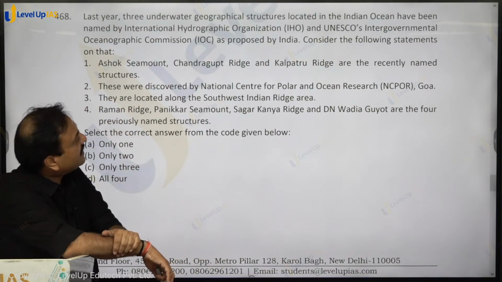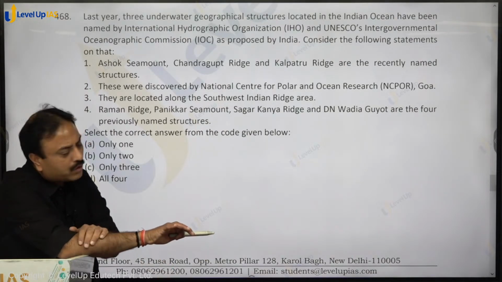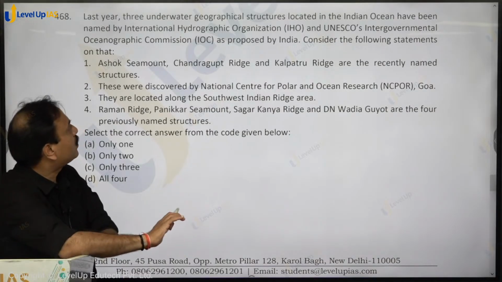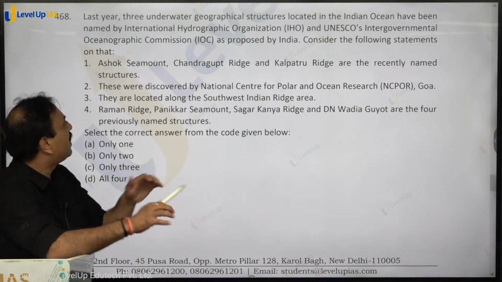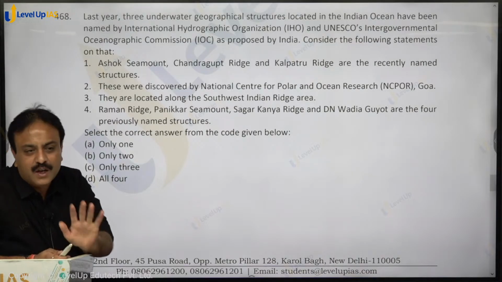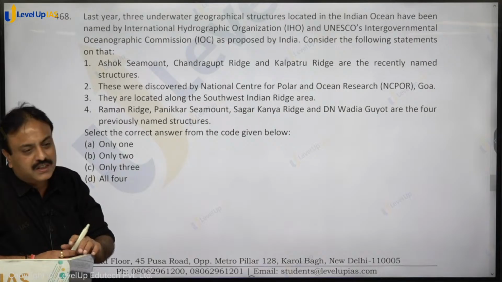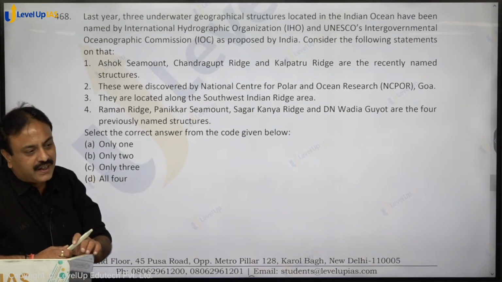So these 3 structures in Indian Ocean named by International Hydrographic Organization and Intergovernmental Oceanographic Commission, they have named it. Named are Ashoka Seamount, Chandragupta Ridge and Kalpatru Ridge. ये 3 नए नाम रखे गए. They were discovered by National Center for Polar and Ocean Research (NCPOR) Goa. They are located along the southwest Indian Ridge.